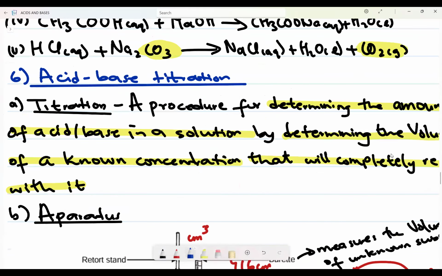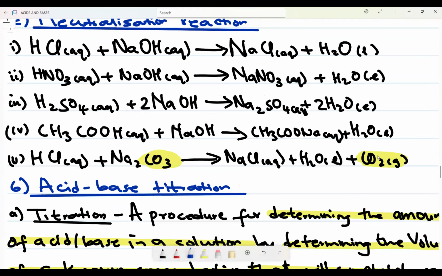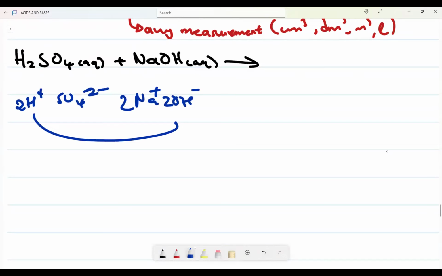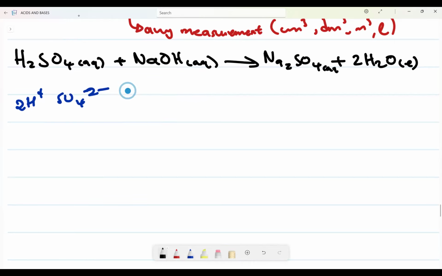Where is it? SO4 should be 2 minus. Oh, okay, it's fine. So SO4 will be 2 minus there, because this 2 comes from the top. Then it will form something like Na2SO4 plus 2H2O, liquid, aqueous. Now this is a salt.